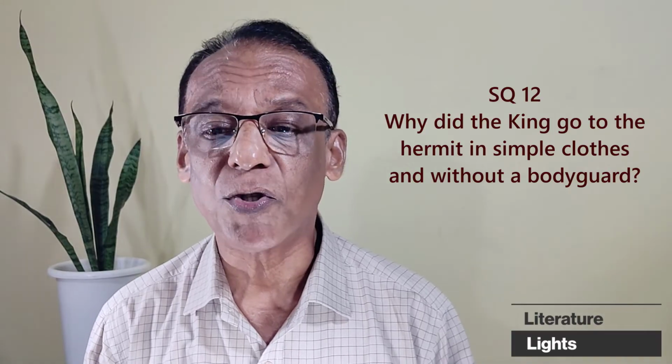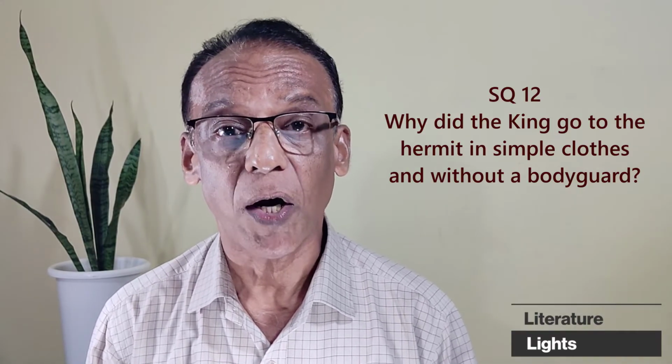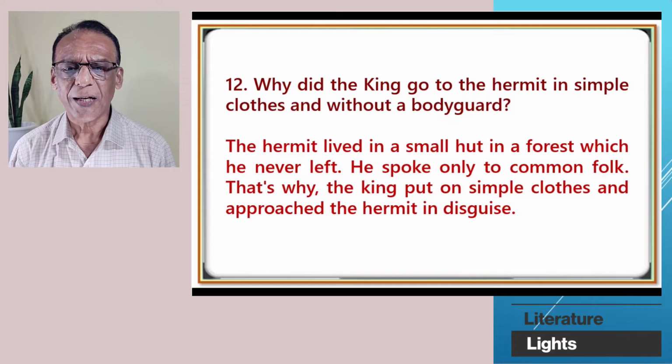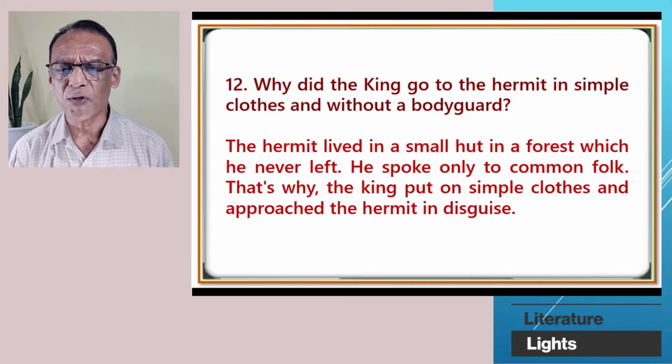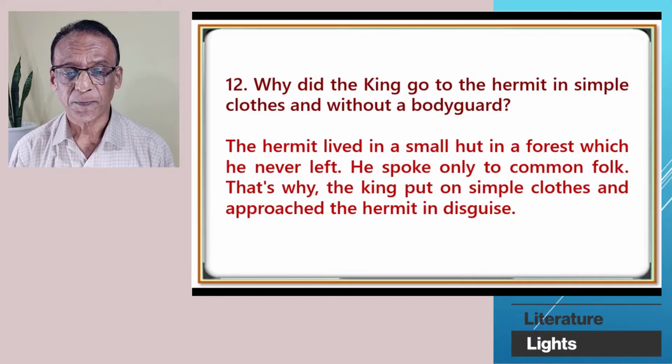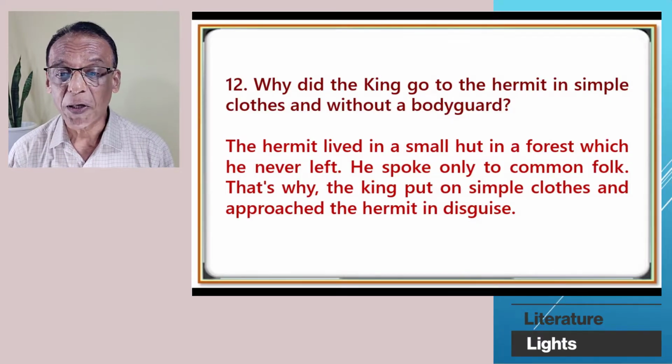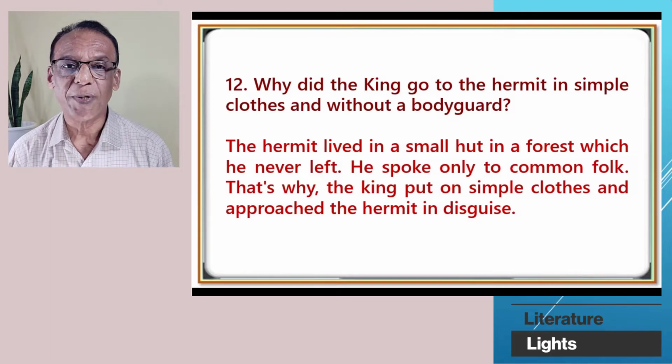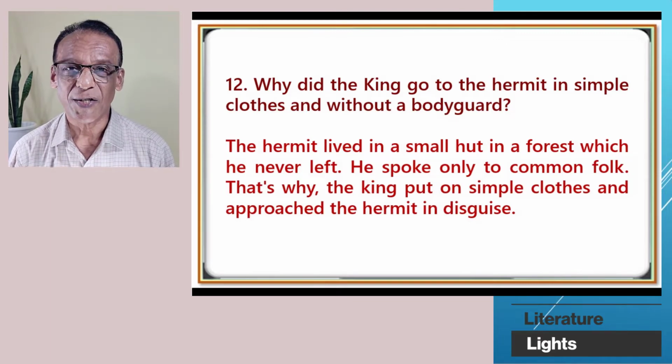Question number 12. Why did the king go to the hermit in simple clothes and without a bodyguard? The hermit lived in a small hut in a forest, which he never left. He spoke only to common folk. The hermit spoke only to common people. That is why the king put on simple clothes and approached the hermit in disguise, dressed like a common man.